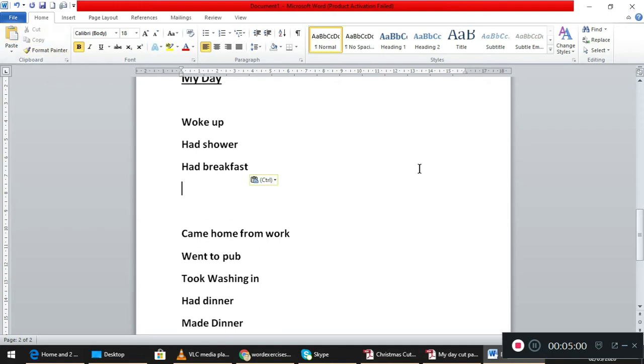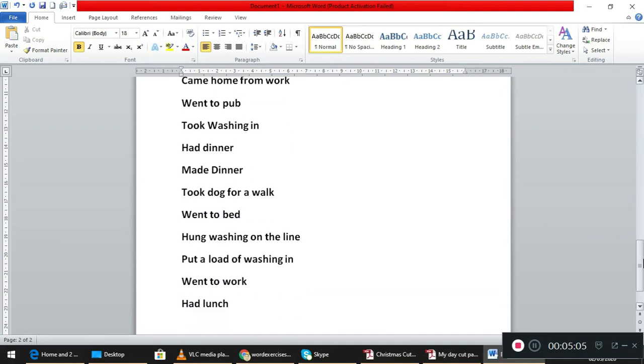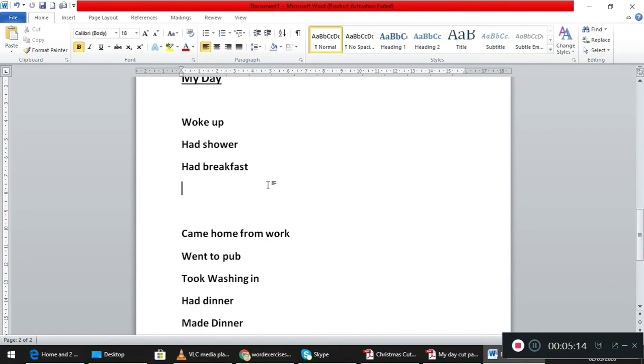Next, after that, I'm just going to have breakfast. Took dog for a walk. Yeah, I took dog for a walk in the morning. Okay, fine. And then I'm going to cut it. I click where I want to paste it.